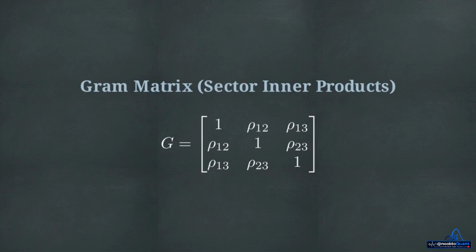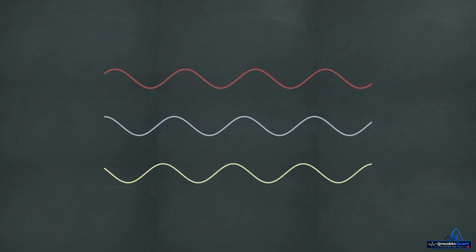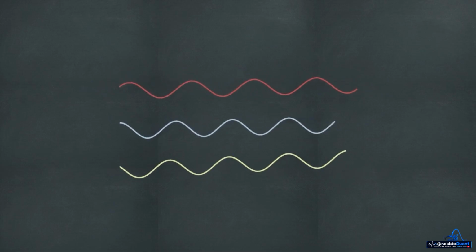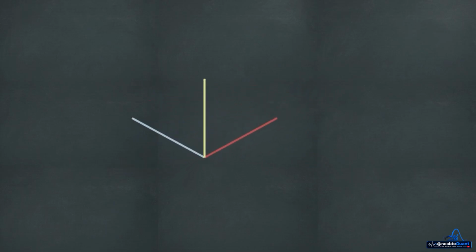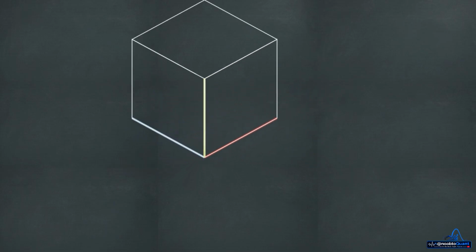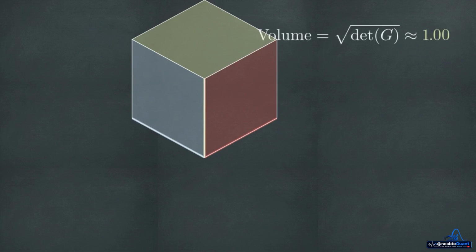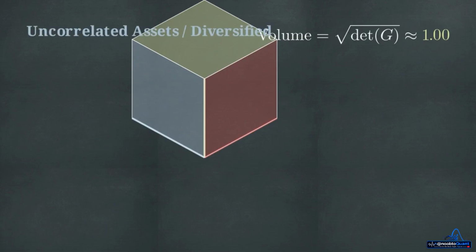The first step in this model is calculating the Gram matrix. We do this by taking the inner products of our sector returns. To see the advantage, we have to stop viewing price returns as 1D time series. Instead, we treat them as factors in a multidimensional space. Through a Cholesky decomposition of our Gram matrix, these three return series project outward to form a three-dimensional volume, defined mathematically as the square root of the matrix's determinant.